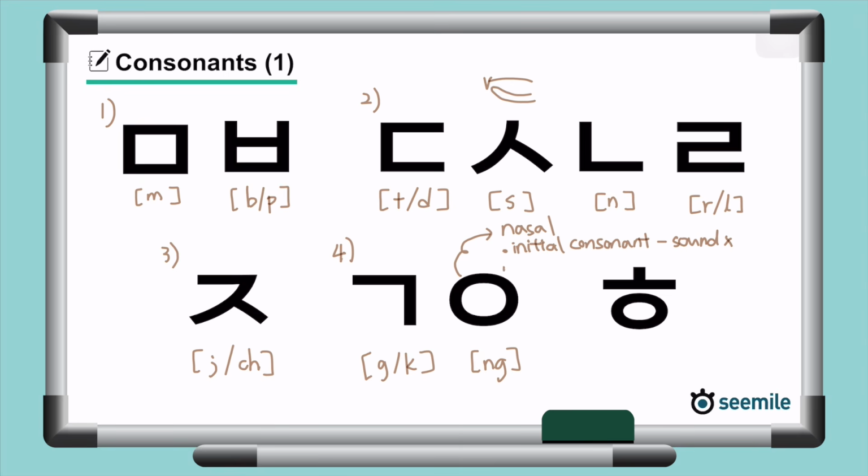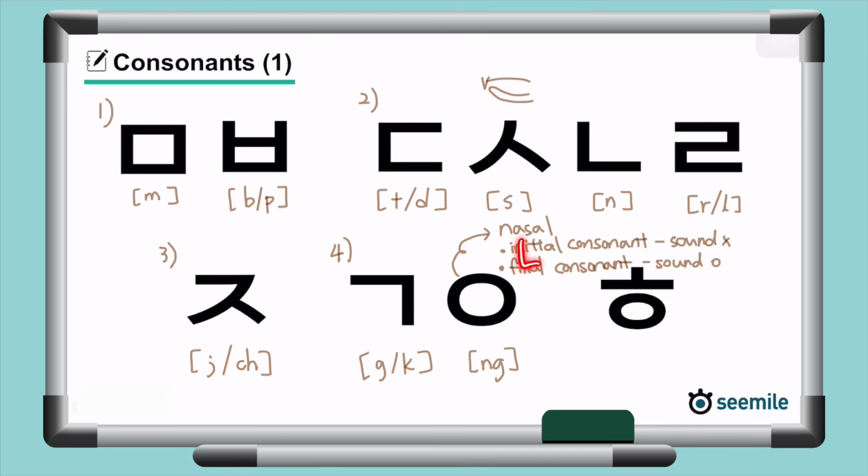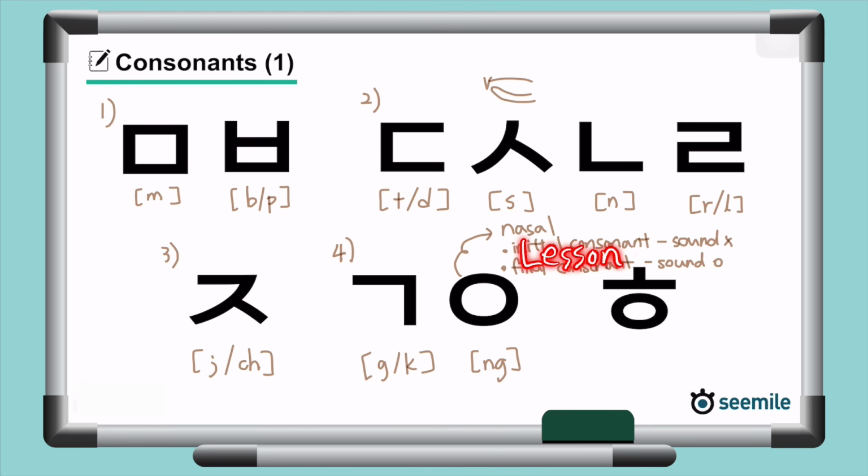But when this shape is in the place of a final consonant, it produces the sound and is called a 받침. What's that again? Well, you're going to learn about that in lesson 3, so for now, you just need to remember that when you use only a vowel to create a syllable, this circled shape is used in the place of the initial consonant as a placeholder, and in that situation, it doesn't have any sound value.